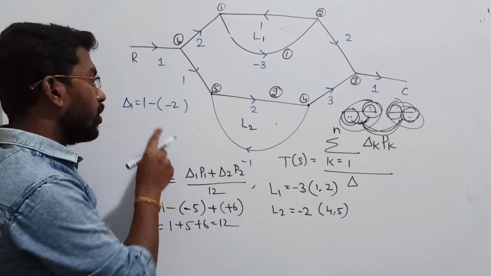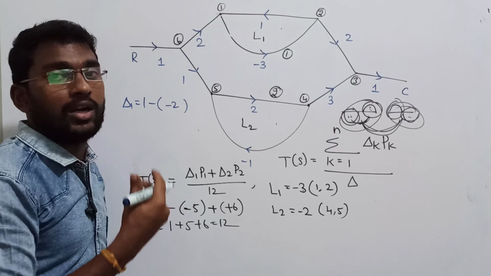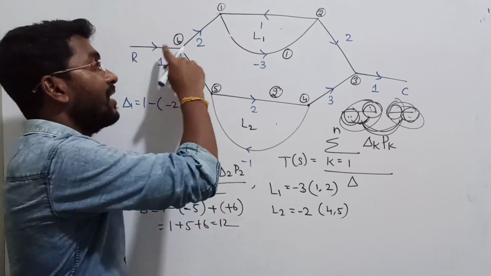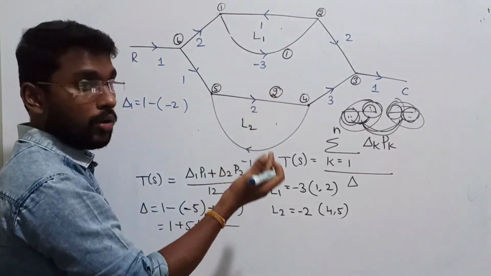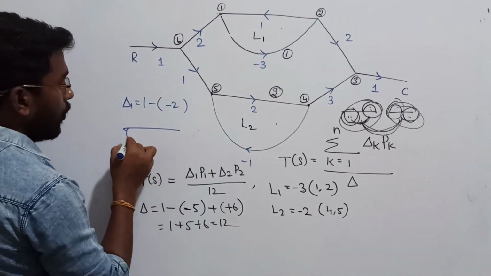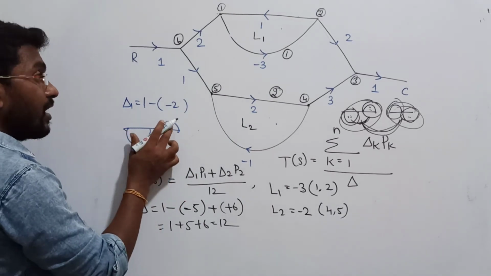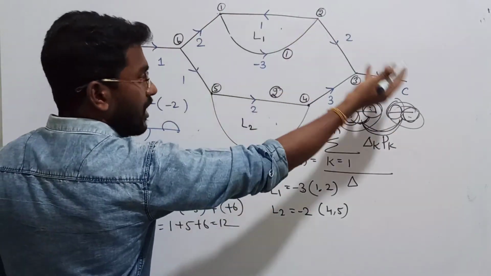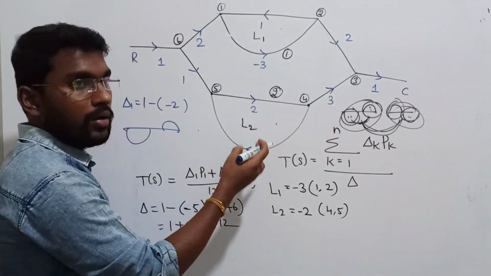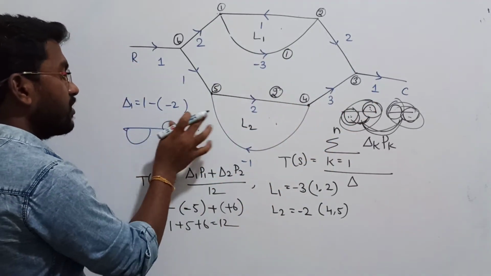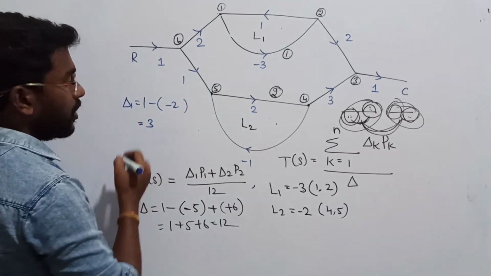Then what is the second term we saw? Plus sum of product of two non touching loop gains which are not touching the selected forward path. From this forward path, is there any two loops? The two loops should not touch this path, and there should be no touching between them either. Such loops are called non touching loops which are not touching the selected forward path. If they are somewhere separately, not touching this forward path, I can accept. But here there are no such loops, there is only one loop that does not touch it. So you can consider only one, that is sufficient, right? So del 1 is going to be what? Minus into minus becomes plus 2, that is going to be 3 in total.